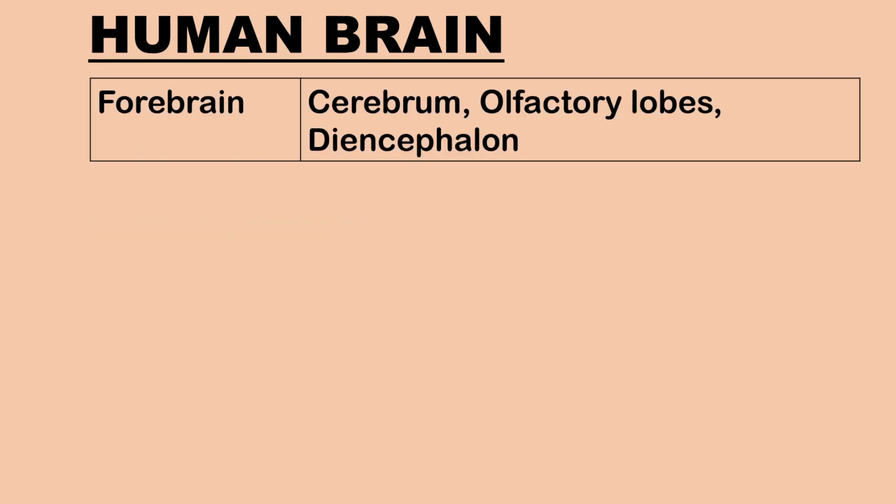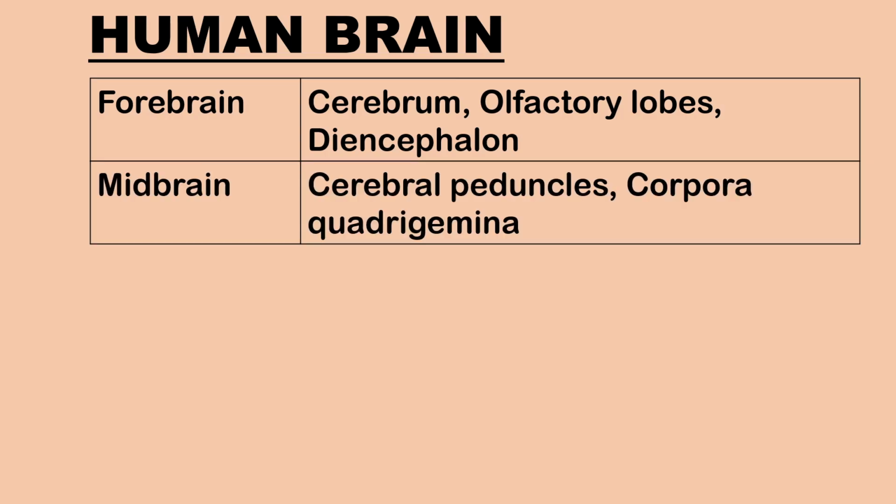The human brain can be divided into the forebrain, midbrain, and the hindbrain. The forebrain includes the cerebrum, olfactory lobes, and the diencephalon. The midbrain comprises cerebral peduncles and corpora quadrigemina.